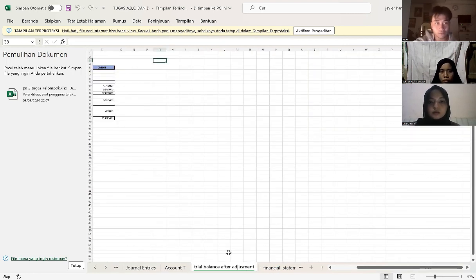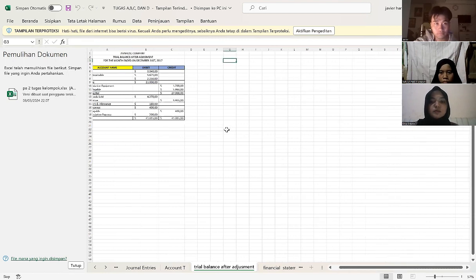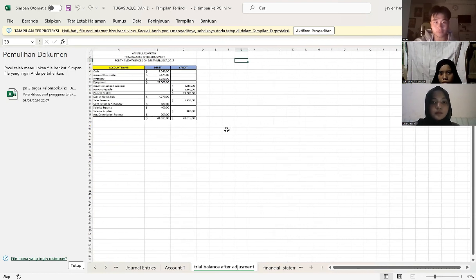After all, here's the trial balance after adjustment. After all accounts are posted to the T ledger and added up, the final balance of each account is transferred to the trial balance. Record the balance according to the debit or credit position of the account.